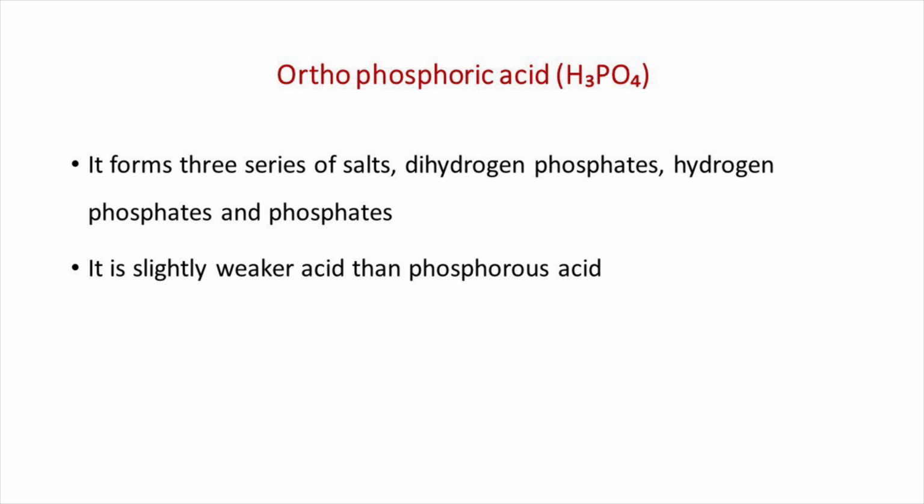It is a slightly weaker acid than phosphorous acid. In aqueous solution, phosphoric acid ionizes in three steps, with pKa1 of 2.21, pKa2 of 7.21 and pKa3 of 12.67. So, phosphoric acid is not a particularly strong acid.